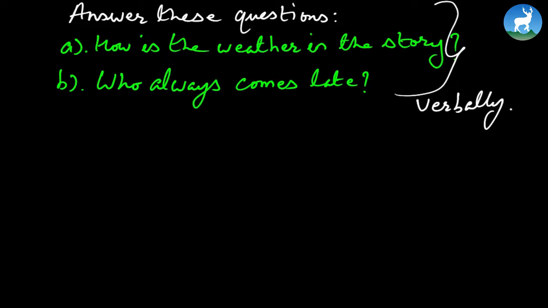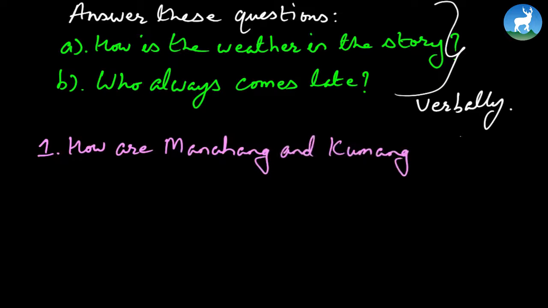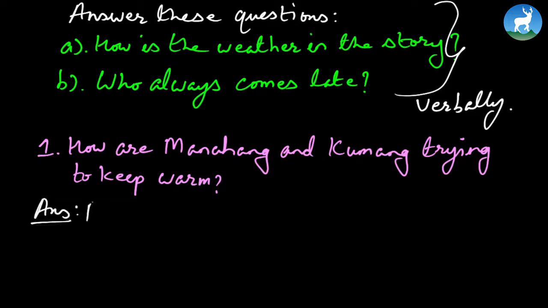Now let's move on to something where we have to write. Let's again have a look at these questions. How are Manahang and Kumang trying to keep warm? Remember, the answer usually begins right from the question.